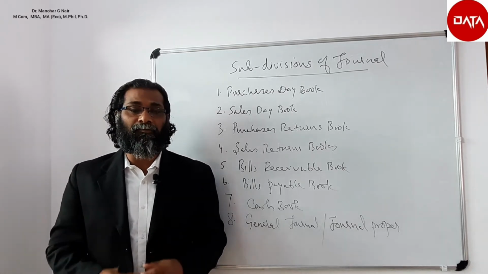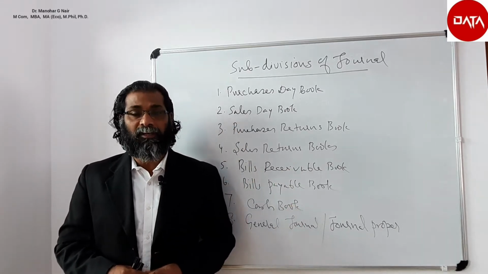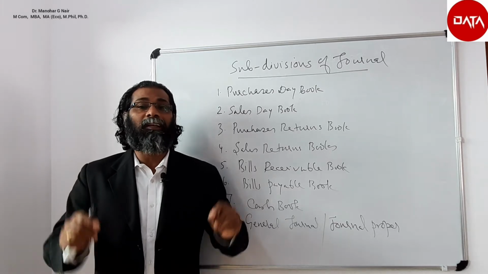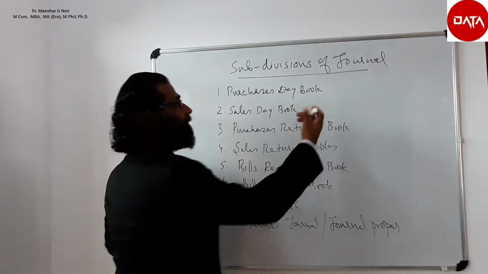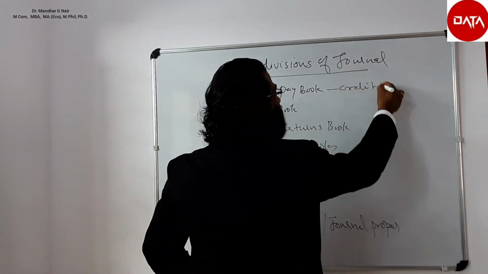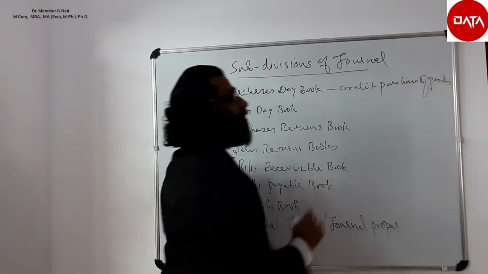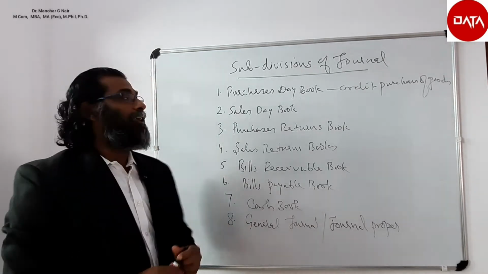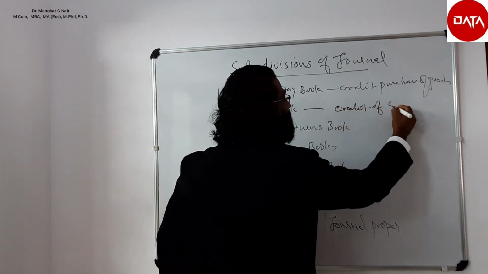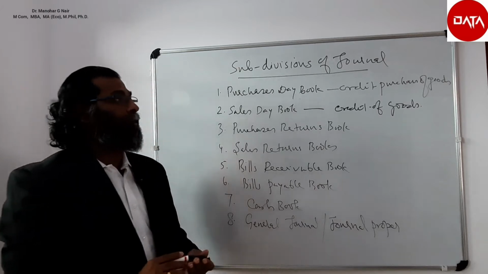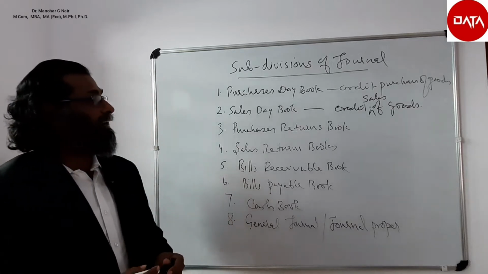And any transaction which could not be placed in the above 7 categories of books will be placed in the general journal called journal proper. If it is purely credit purchases of goods, then it will be written in the purchases day book. If it is credit sales of goods, it will be written in the sales day book.